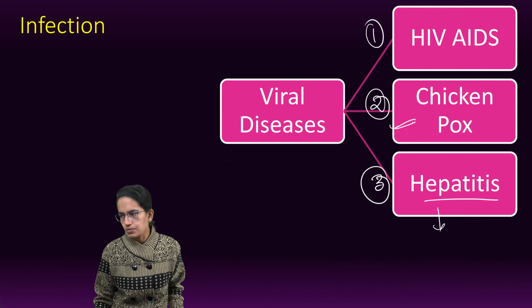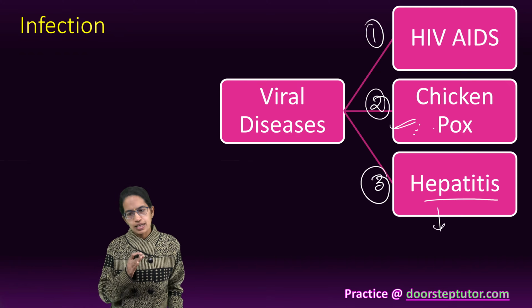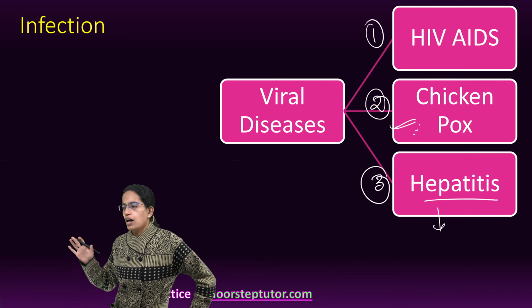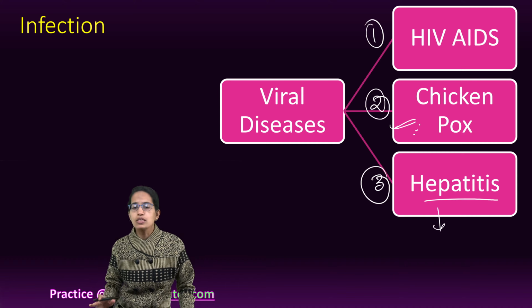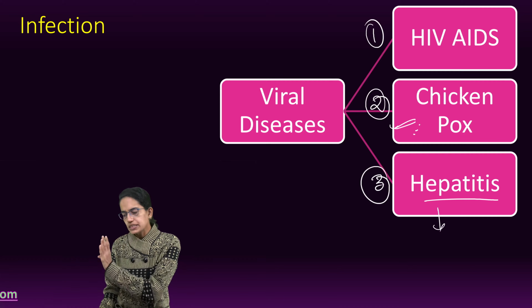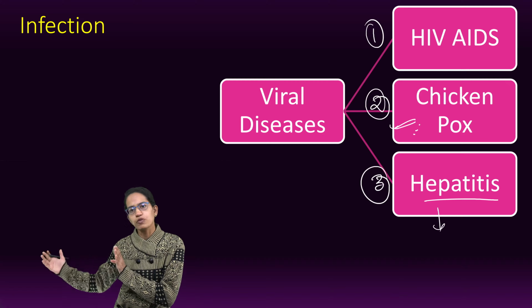The next is chickenpox. Chickenpox is again contagious, commonly seen under the age of 12, but also seen after age of 12. It is caused by varicella zoster. The vaccination is available, but once the person gets infected, it can last up to 5 to 10 days.